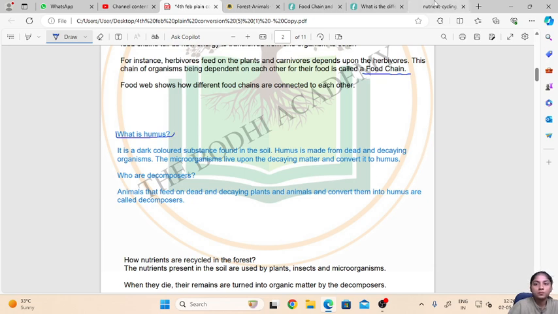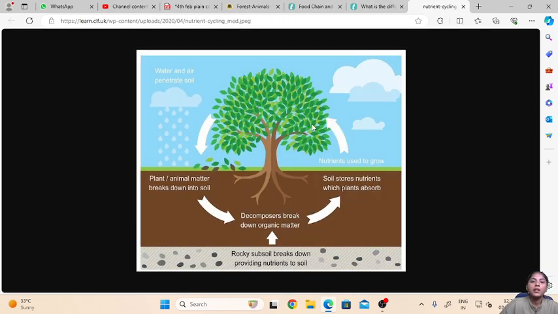So I'll explain using this picture. Now first, the soil will contain many nutrients and water. These nutrients and water will be taken up by the plant, and with the help of sunlight and these nutrients, the plant will grow and produce its own food.